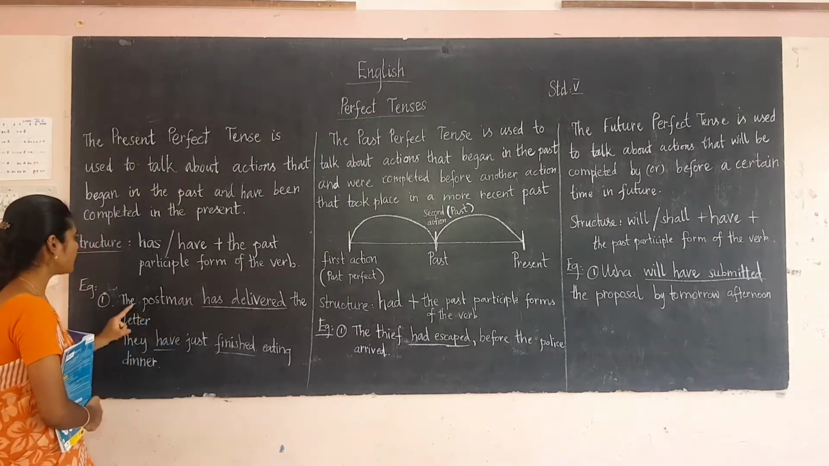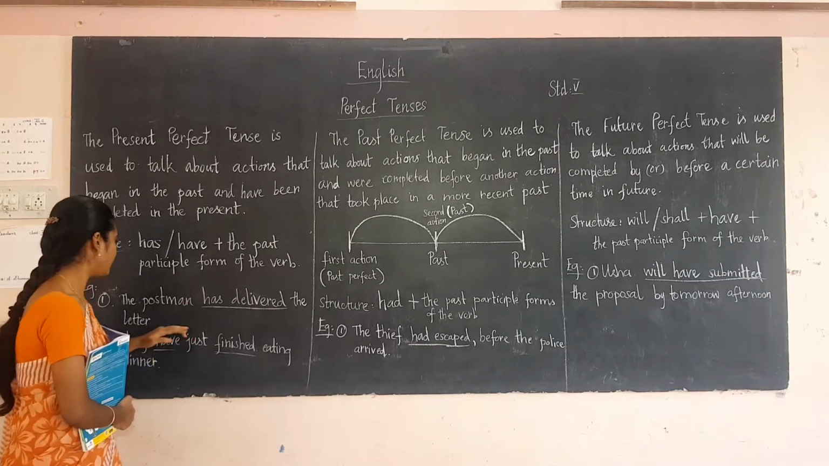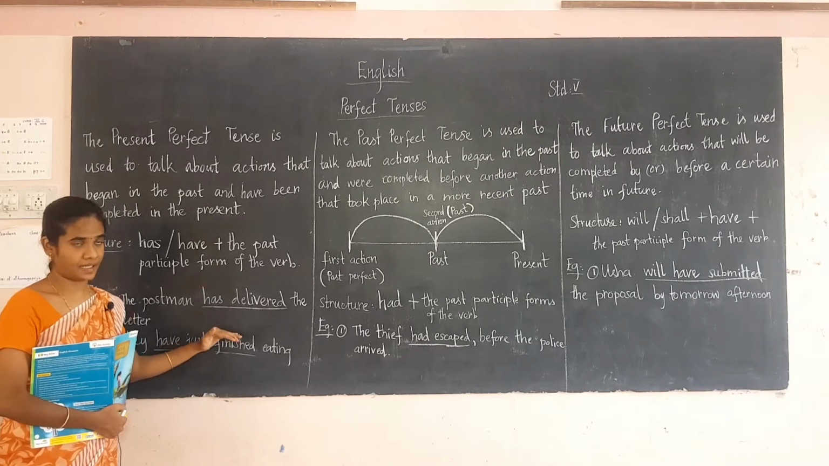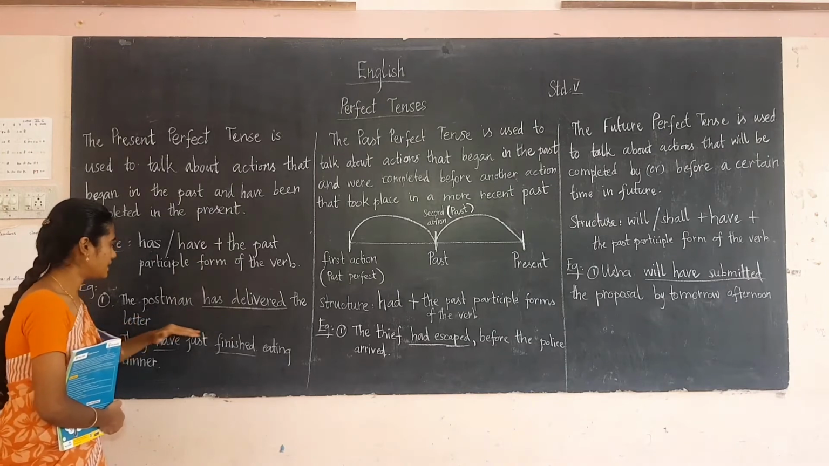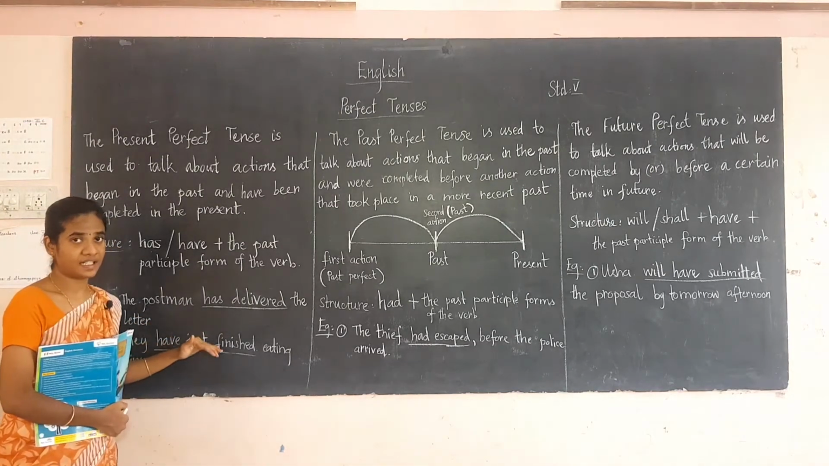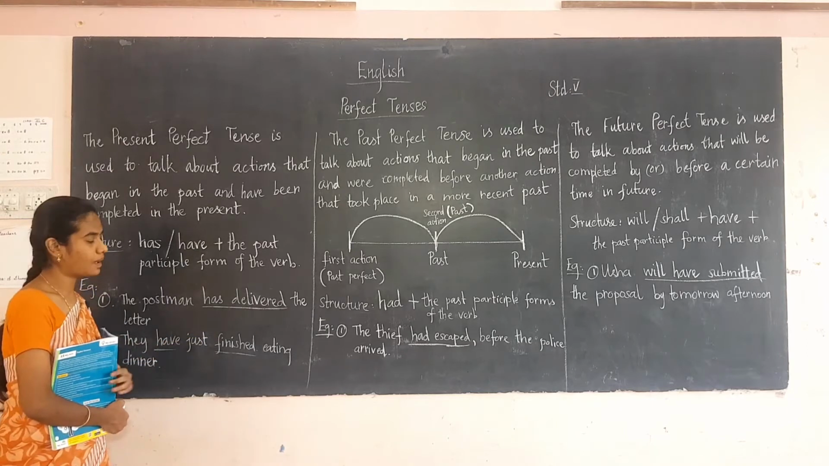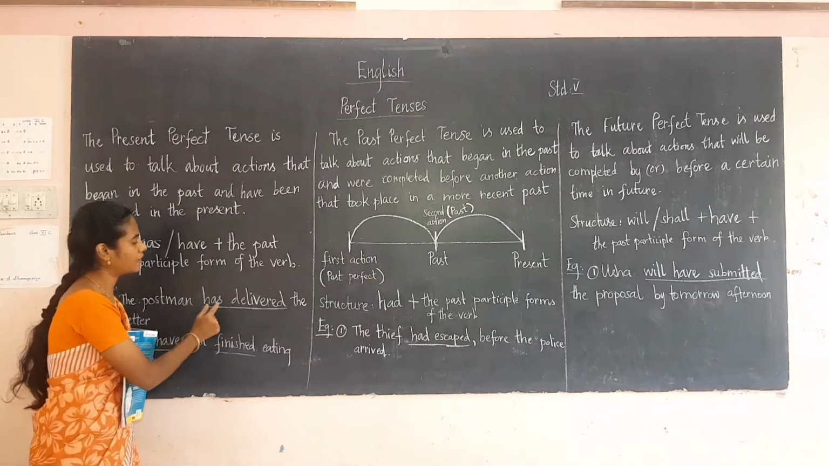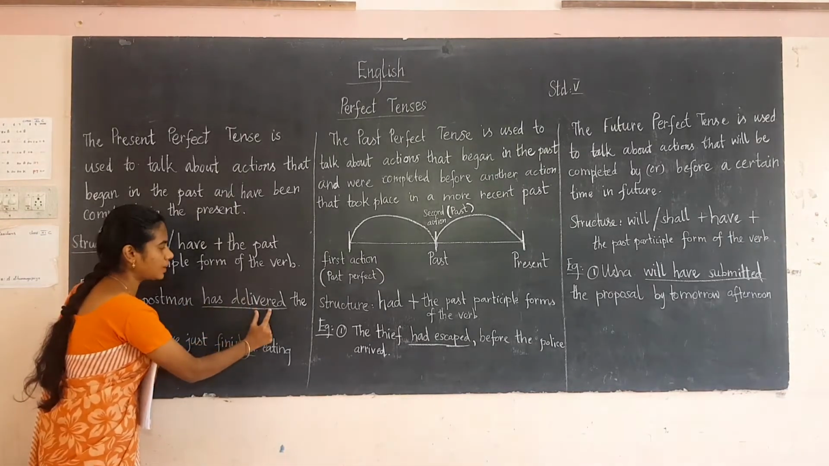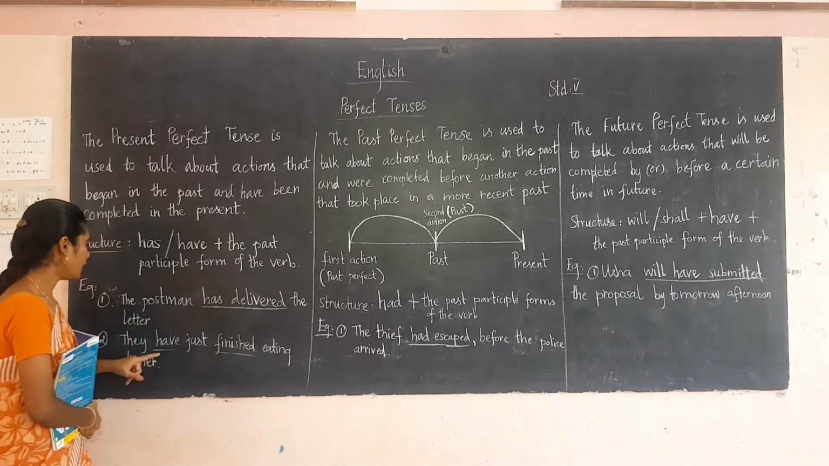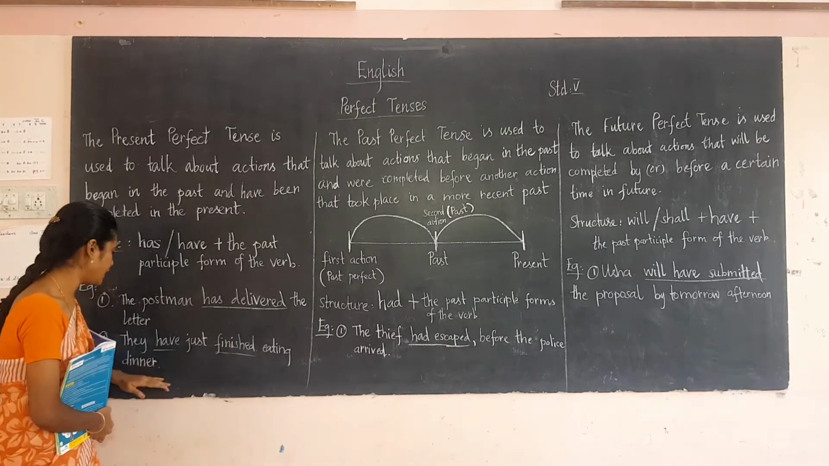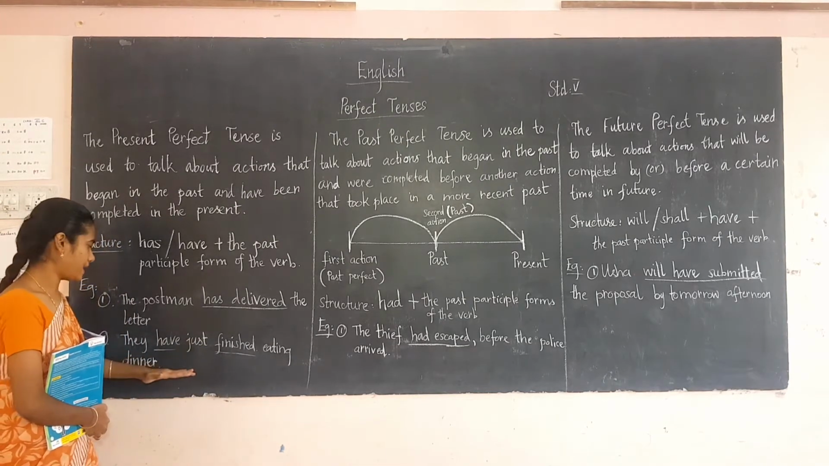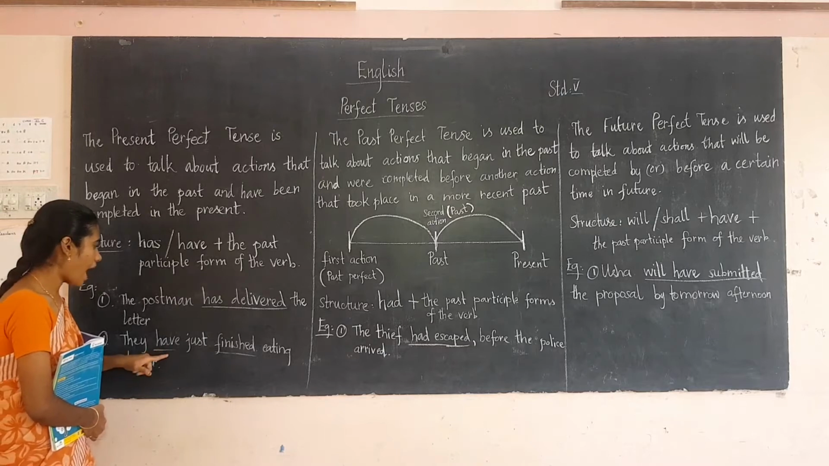Now see this example: the postman has delivered the letter. The action has just been completed. So the postman has just delivered the letter. Here the postman is a singular subject, for that we are using has plus V3, delivered. The next one: they have just finished eating dinner. Just now they have finished eating the dinner. The action is completed in the present. Here they have used have plus V3.